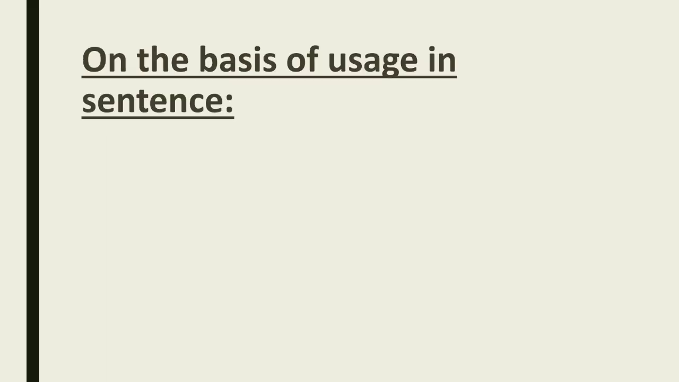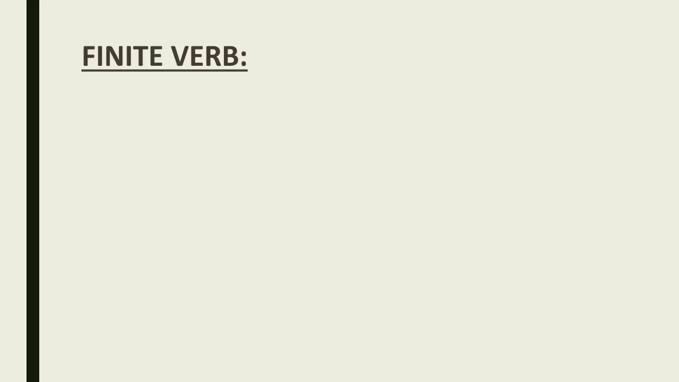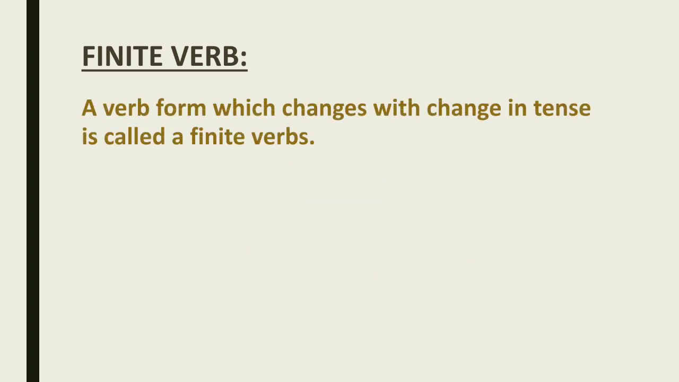Now, next type, on the basis of usage in sentences. We have read about two types earlier. Now we are learning about the third type, and the third type is finite verb and non-finite verb. Okay, now let's see what these verbs are saying. A verb form which changes with change in tense is called a finite verb.